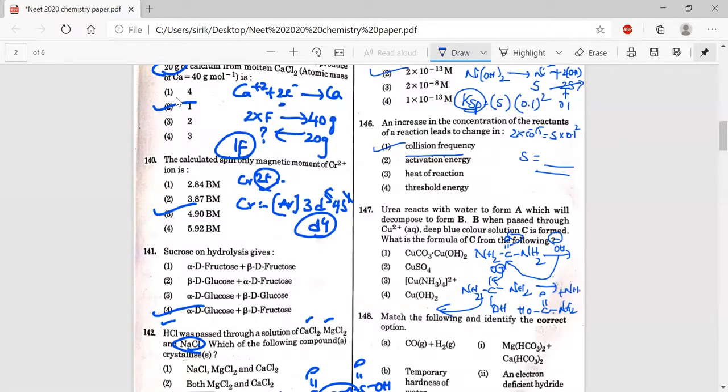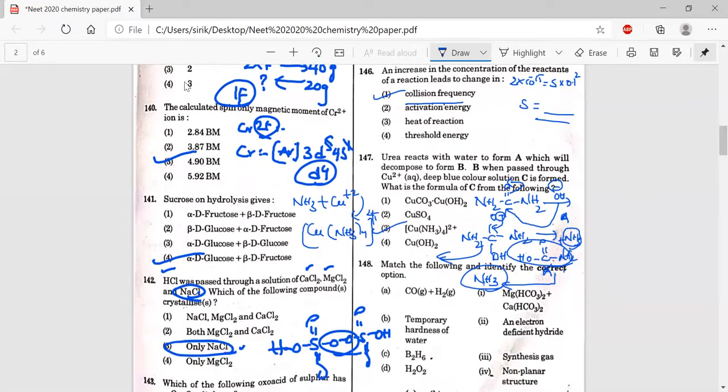This is A, you can take it as A. This again undergoes decomposition. If you take it as A, this COOH NH2 undergoes decomposition, and CO2 goes out, and NH3 gas will be liberated. This NH3 gas reacts with Cu2 plus, and it results in the formation of Cu(NH3)4 2 plus, which is a blue colored solution. So option 3 is the correct answer.